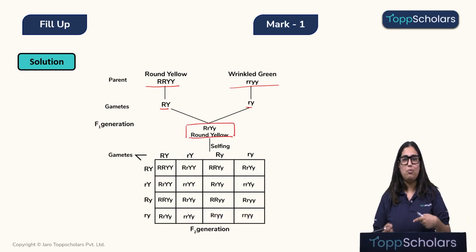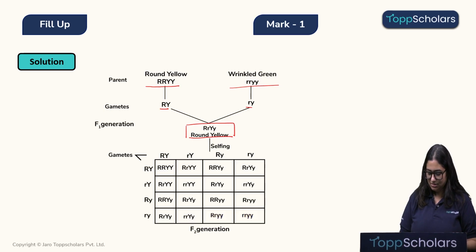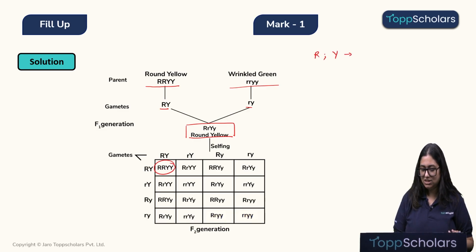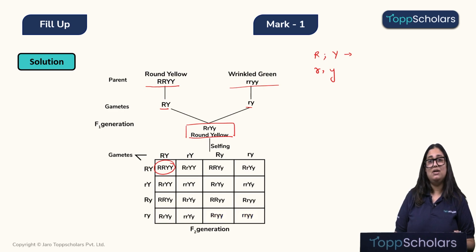Now when we are doing self pollination between them, we will get this particular set of siblings with these genotypes, right? Now we will find out the phenotypes of that. Where there is capital R, capital Y, we know that R and Y are the dominant alleles, and small r, small y are the recessive alleles. So double R, double Y, children, will give rise to a round and a yellow seed. This will still give rise to a round and a yellow seed. This will also give rise to a round and a yellow seed.